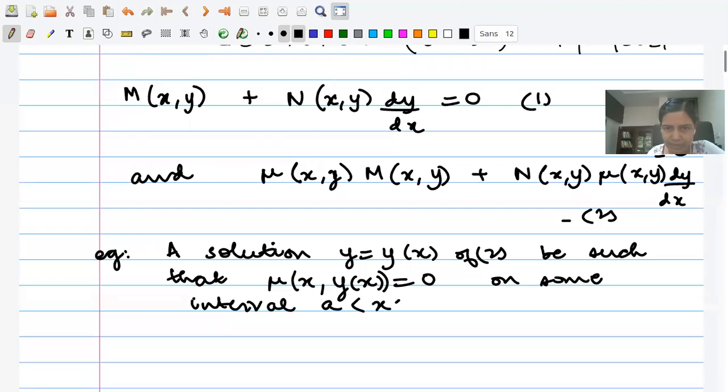That's a possibility. And hence in this scenario, this y equal to y of x may not be a solution of 1, correct?